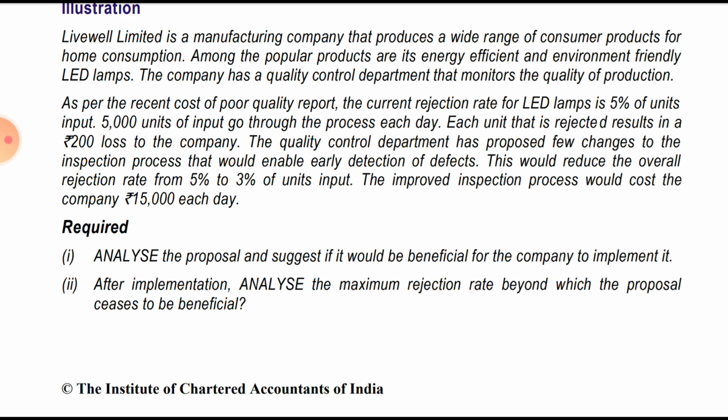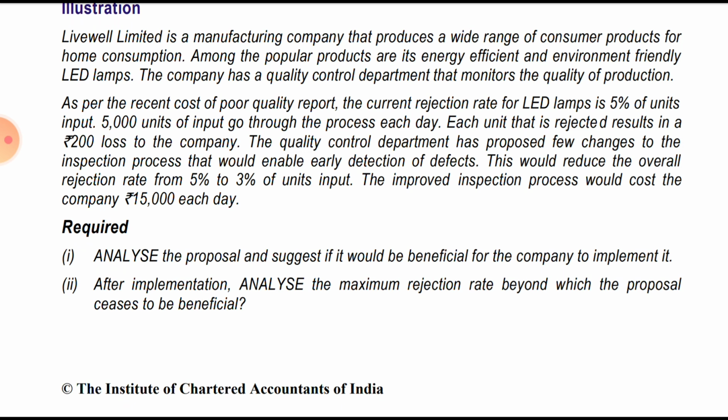So we have to calculate 5,000 into 5%, as 5% of the inputs get rejected. So it amounts to 5,000 into 5%, it is 250 units of the input going through the process each day. Each unit that is rejected results in a 200 rupees loss. So when we multiply this 250 with 200, we get 50,000 rupees. Okay, we'll see how to apply this data.